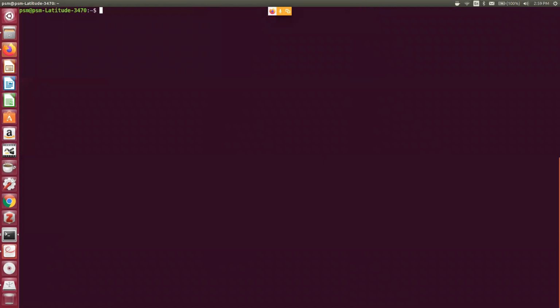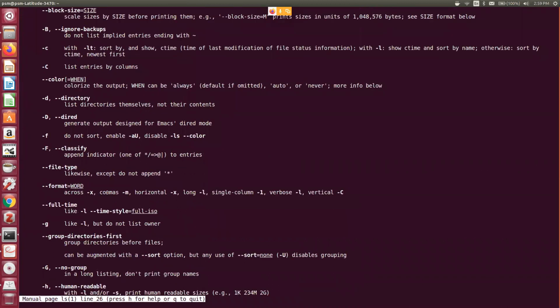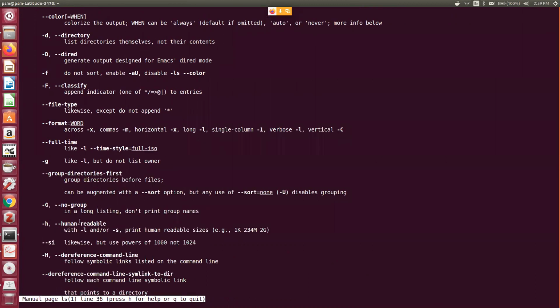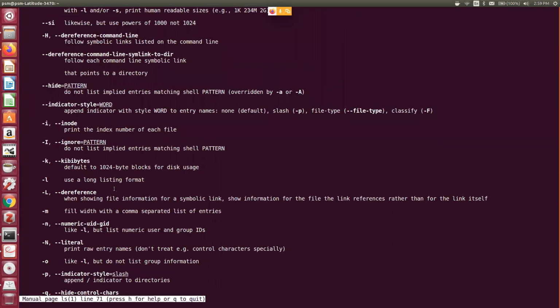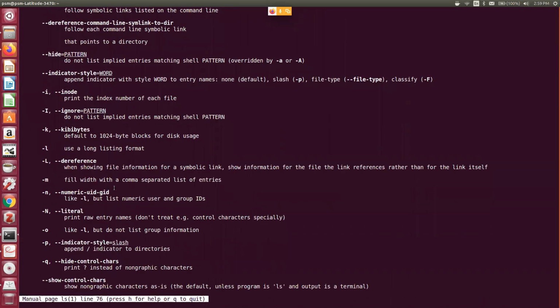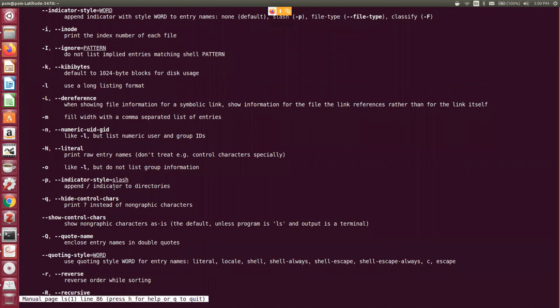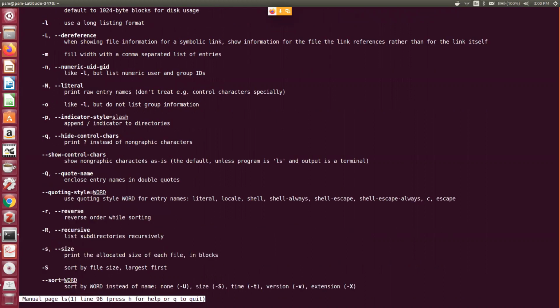Let me create a complex task for ls. So I want to see only the directories, list directories, not their content, by numeric, by literal, reverse order while sorting.